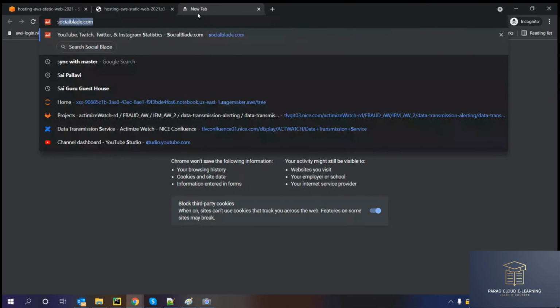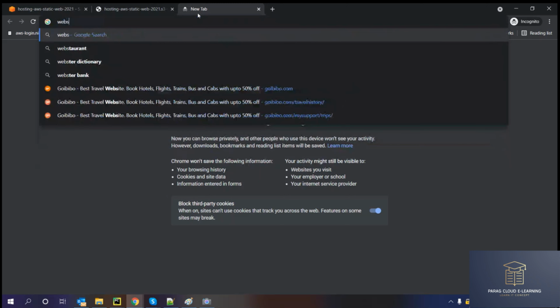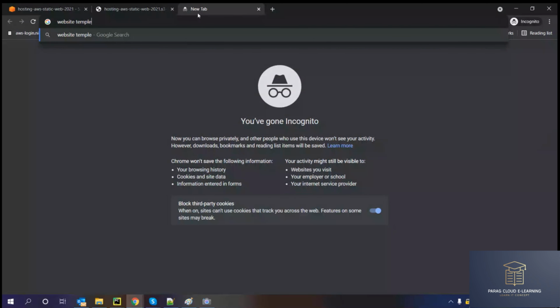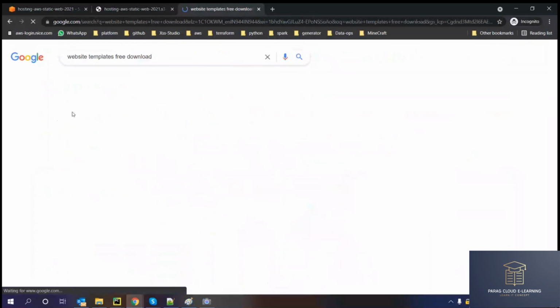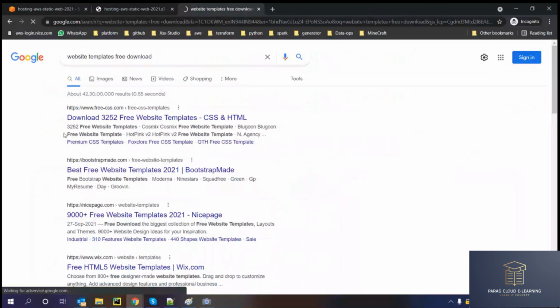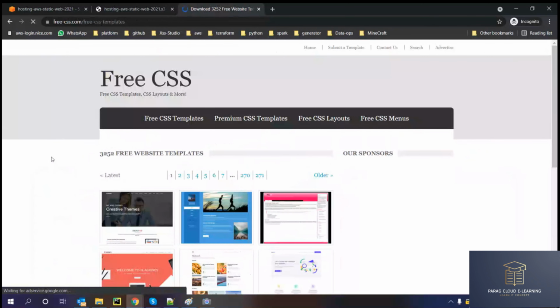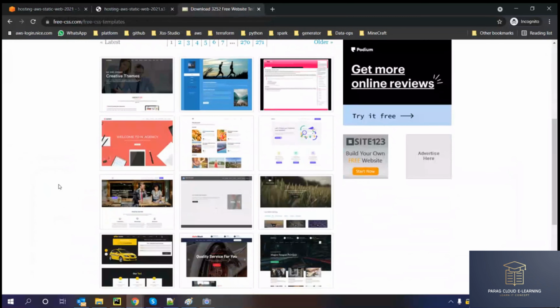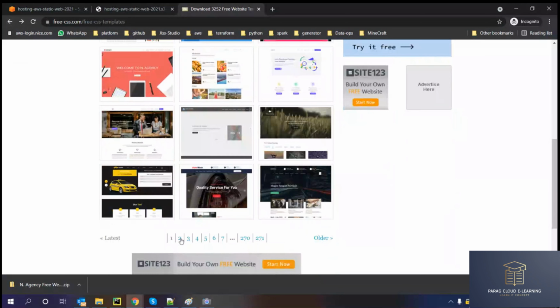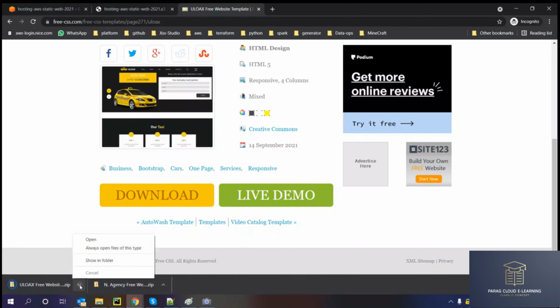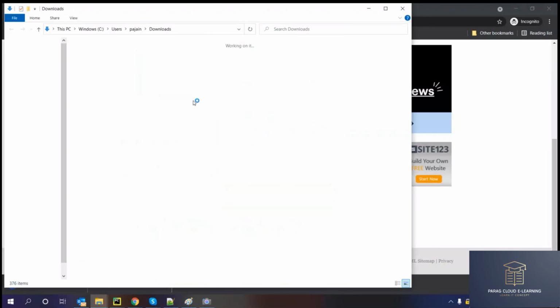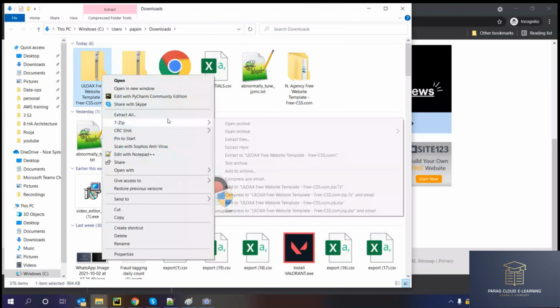Nowadays, it's very simple to get website templates available on the net. Free CSS, there are so many websites from where you can download the templates. Right now, I think this is a good website which will give you something very simple. I need something very simple, not that techy for you to understand.